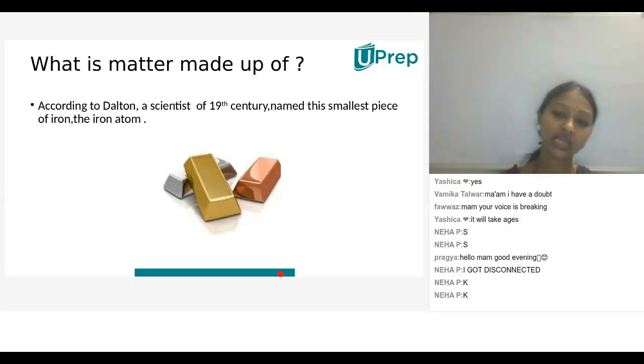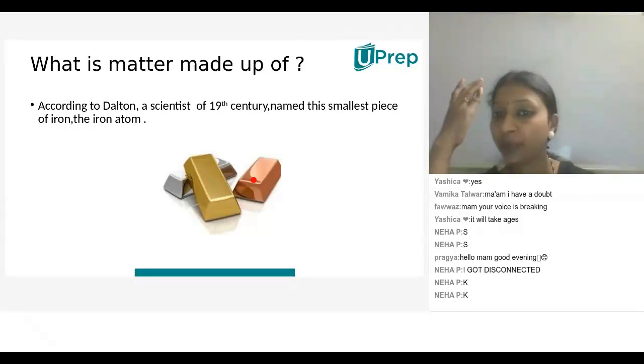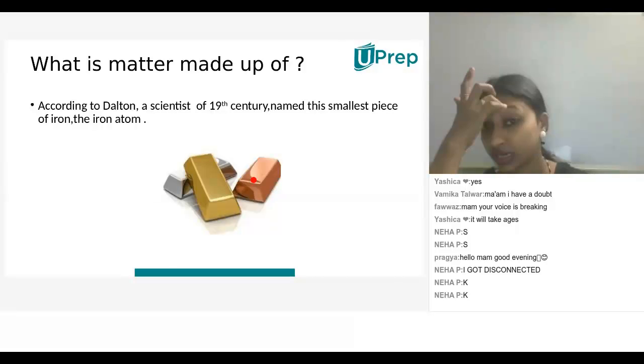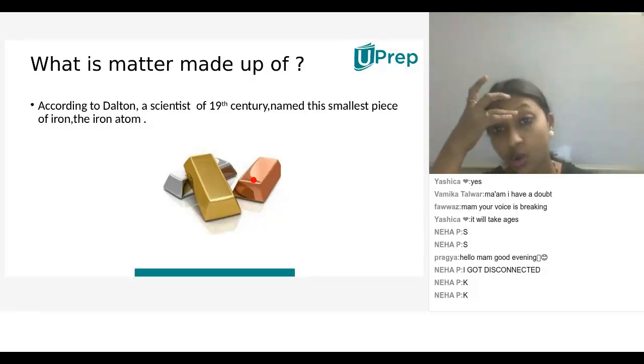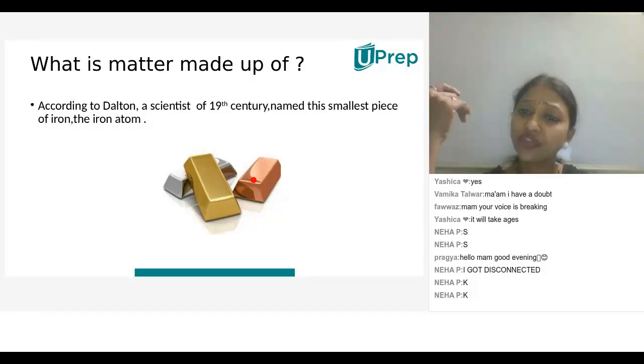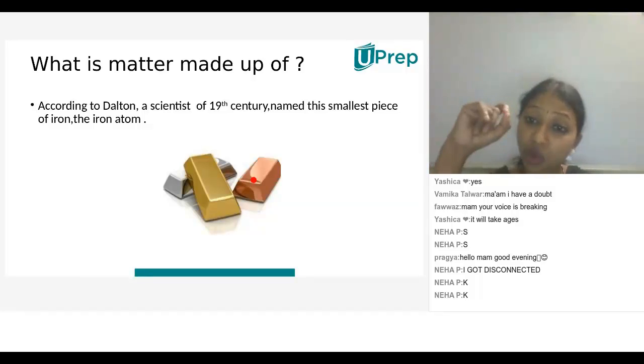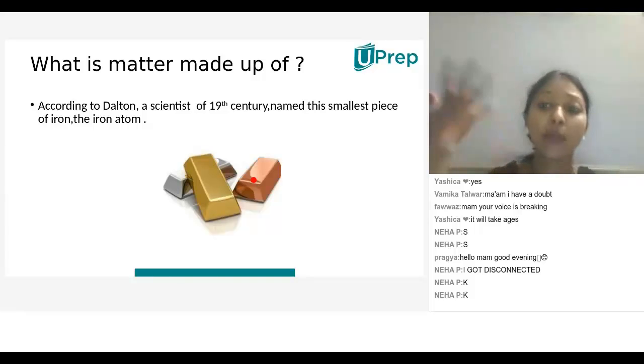Name this small piece of iron the iron atom. So for example, here three metals are there: copper, iron and silver. When you break the copper, it consists of copper atoms only. Atom means which cannot be divided further, it's indivisible. At a particular stage, we cannot divide it further. That smallest piece is considered as atom. So copper consists of copper atoms, iron consists of iron atoms, gold consists of gold atoms. That small piece of atom gives the entire properties of the element.